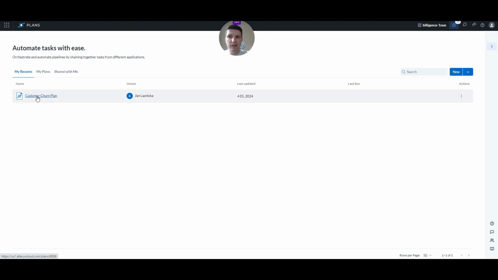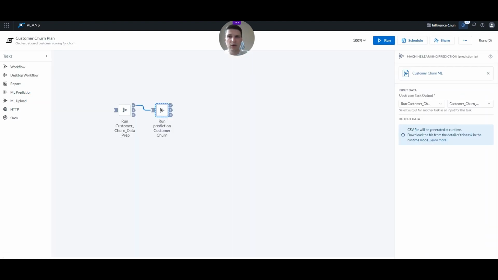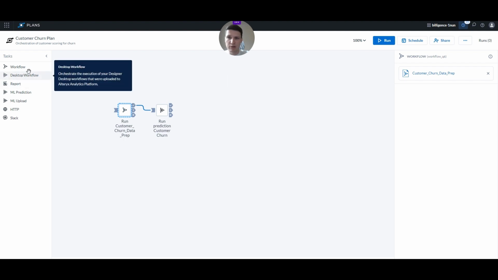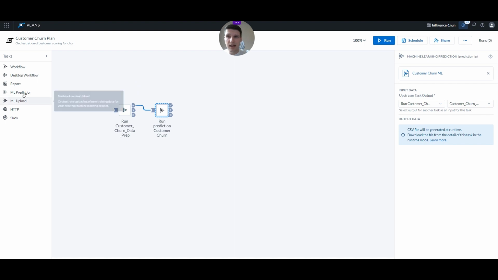I have a plan here for my customer churn. So let's have a look at how it works. It's basically just 2 blocks on this canvas. First of all, I'm bringing a workflow, which is my Alteryx Designer Cloud workflow that takes the data from the original source, prepares it, and gets it in the right shape for the model. Well, and once it's ready, then I'm bringing ML prediction, so machine learning prediction, as a second step.